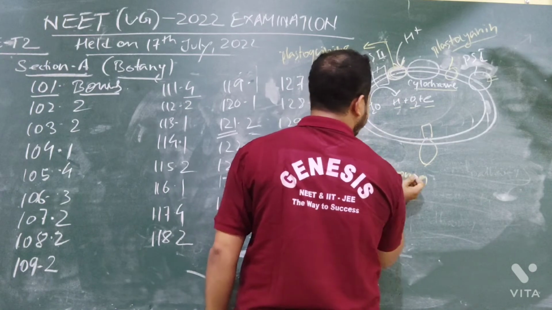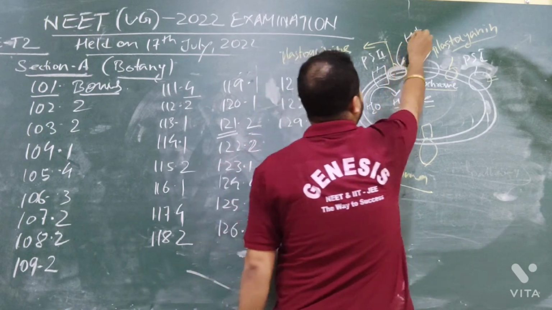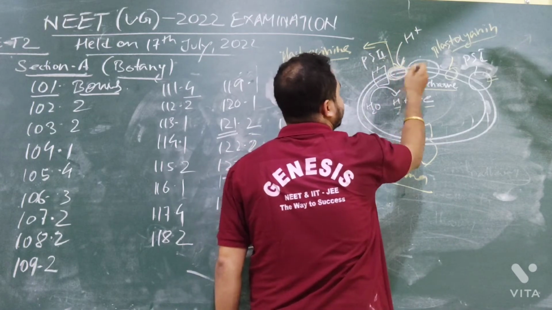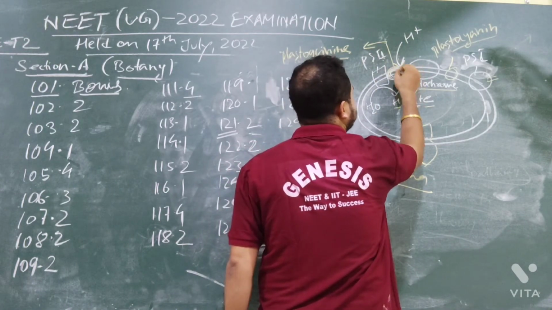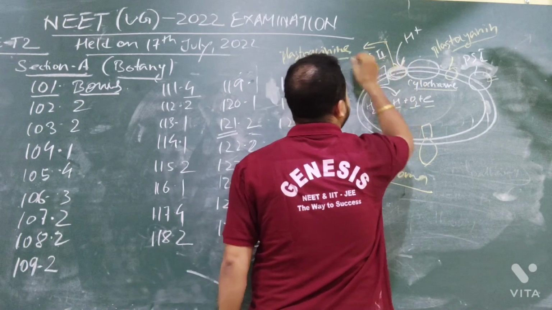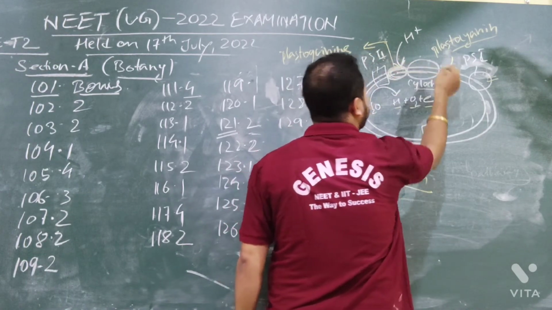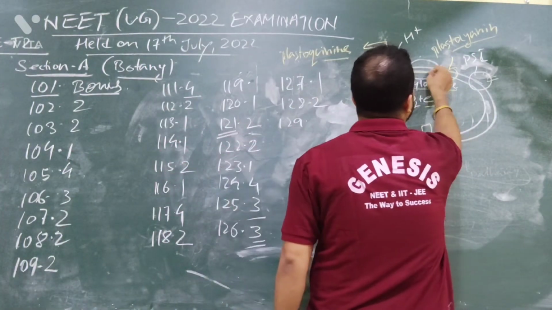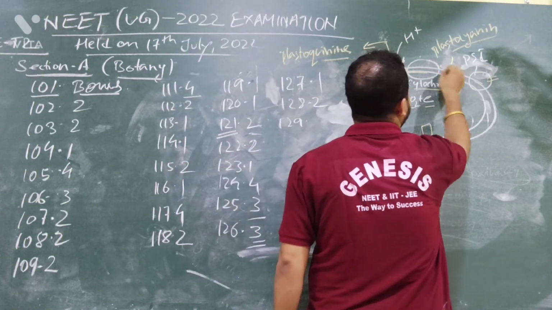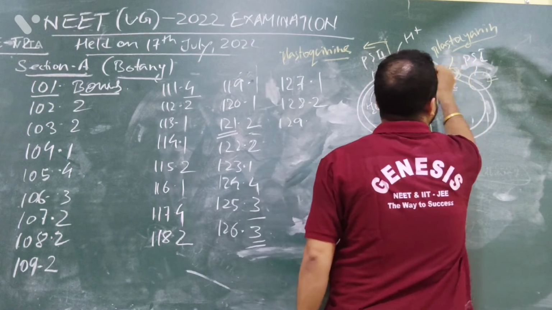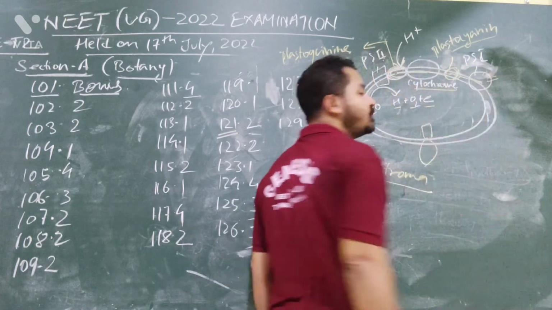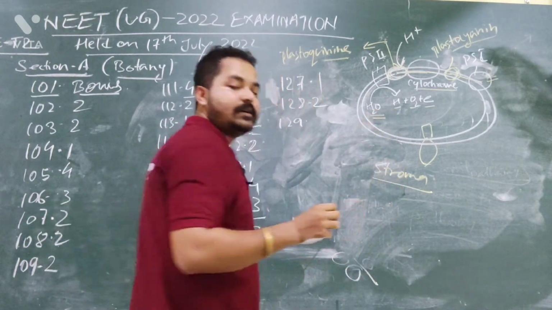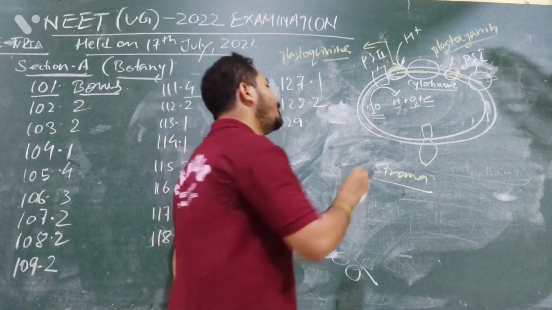If this is a thylakoid membrane, this is the stroma. From the stroma, it will take hydrogen. It will take hydrogen and it will also take electron. From the plastocyanin, the electron will go to the cytochrome BC. It is also a complex protein of the electron transport chain. From the cytochrome BC, it will go to plastocyanin, and from plastocyanin it will go to photosystem 1. But you see, all the hydrogen during splitting of the water will get accumulated.